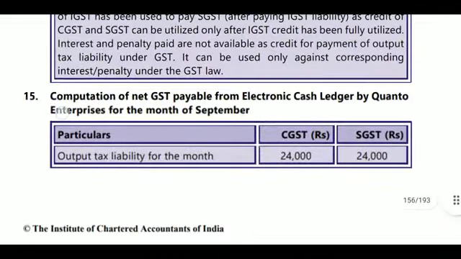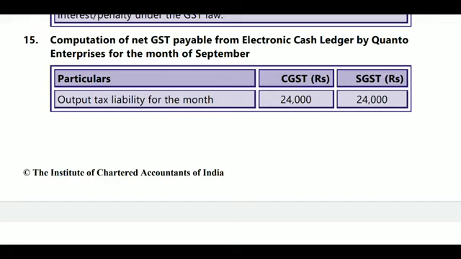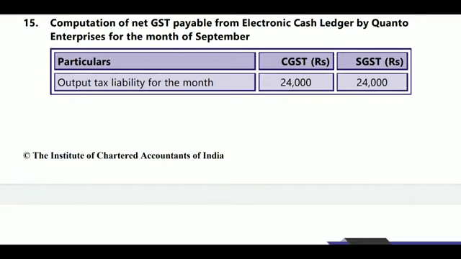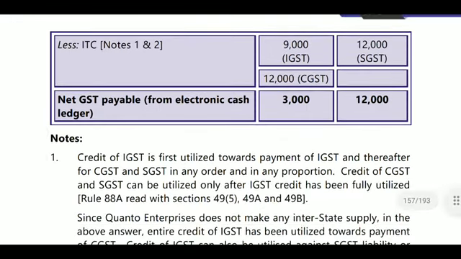Question number 15. Computation of net GST payable and electronic credit ledger by Quantama Enterprise for the month of September. The output tax liability for the month is 24,000, which is provided. Less ITC available: 12,000 and 9,000 of IGST. First the IGST credit is utilized. The IGST credit was utilized for the CGST amount. CGST 12,000 is payable. Next, net GST payable will be 3,000. Cash payable is 3,000 CGST, and SGST 12,000 will be payable.